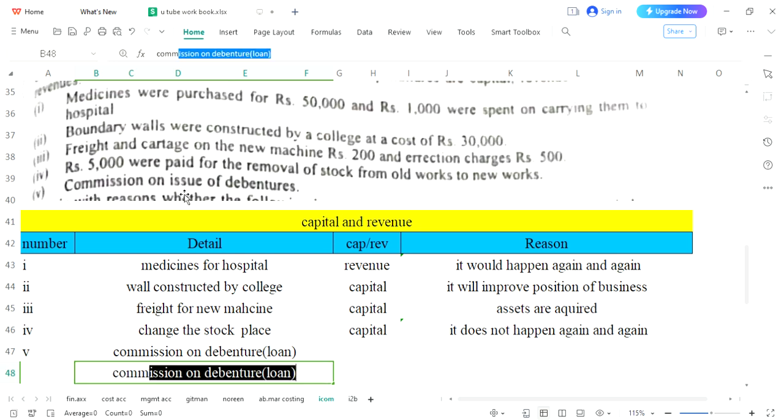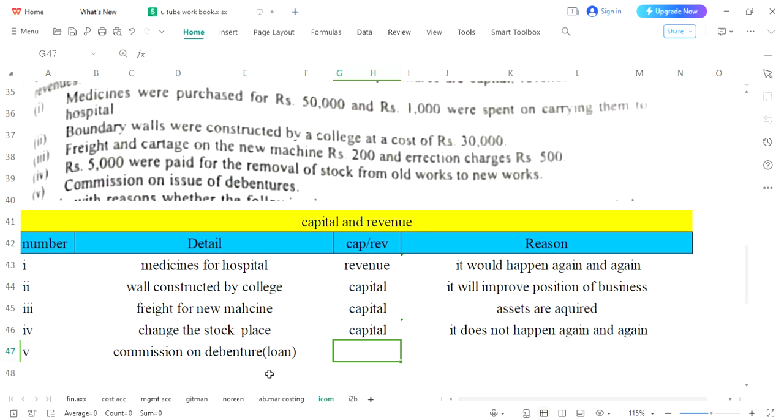So commission on debentures we have written. I have told you that this commission would not be paid again and again. It would be a unique practice, happening once in a longer period of time. That is why it would be called capital. This word is very important: at the time of issue, at the time of start. When you have taken a loan for 5 years, at the start you will pay commission, and no commission would be paid again in the next 5 years. So it is paid once.